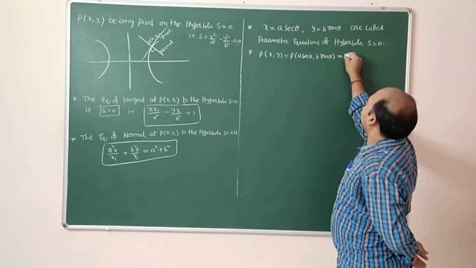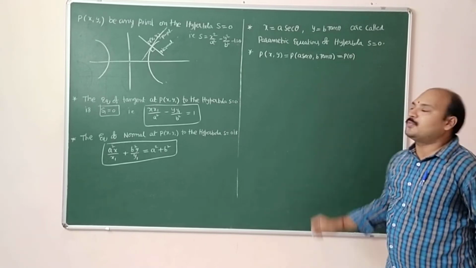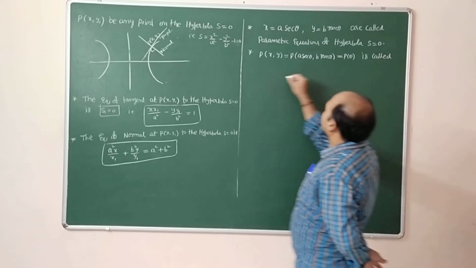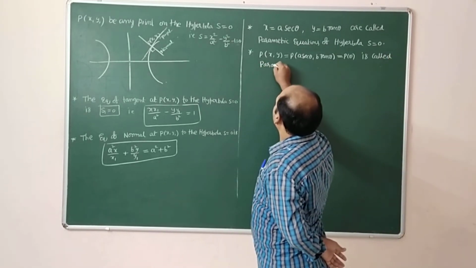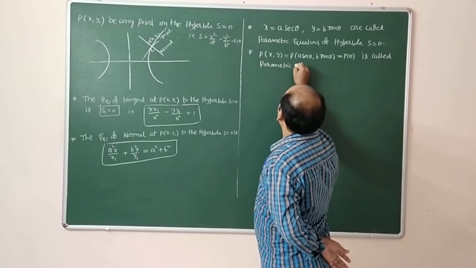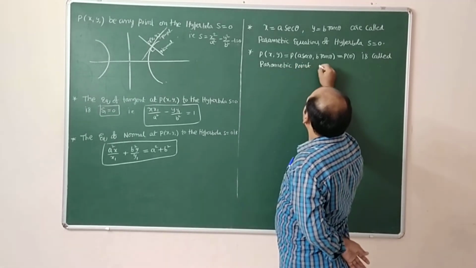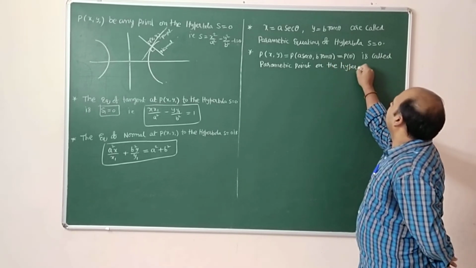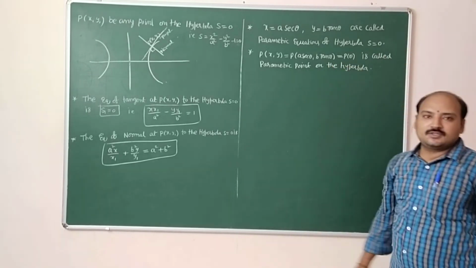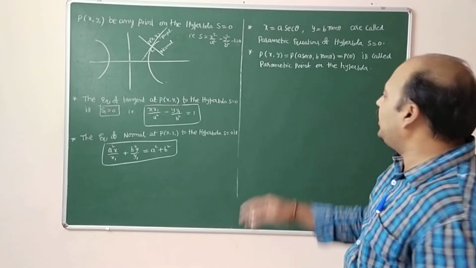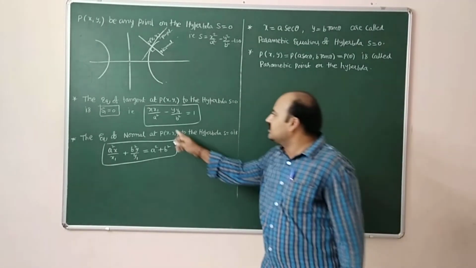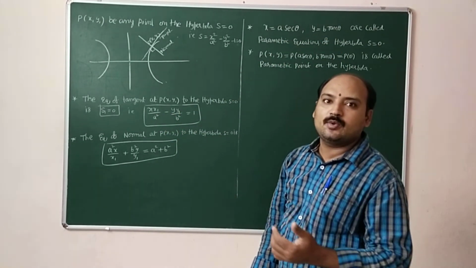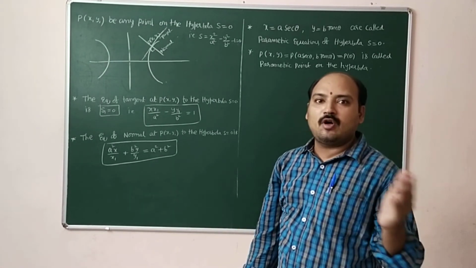This is also represented as P of theta, called the parametric point on the hyperbola. After that, at a parametric point, we need to calculate the equation of tangent and normal. That means in place of x1, y1, substitute a secant theta, b tan theta. You will get the equation of tangent at P of theta, equation of normal at P of theta.